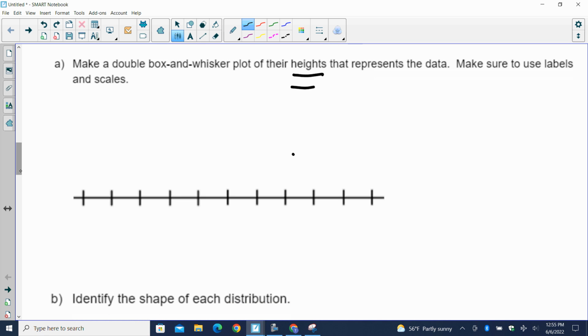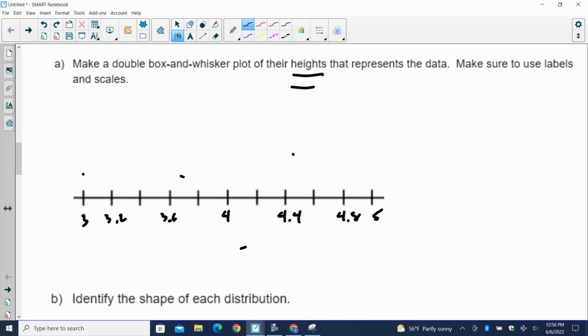So my minimum was 4.3, or no, sorry, 3.0. And I want to go all the way to 4. I'm going to count by 0.2s. So I'm going to go 3, 3.2, 3.4, 3.6, 3.8, 4, 4.2, 4.4, 4.6, 4.8. We're going to end here at 5.